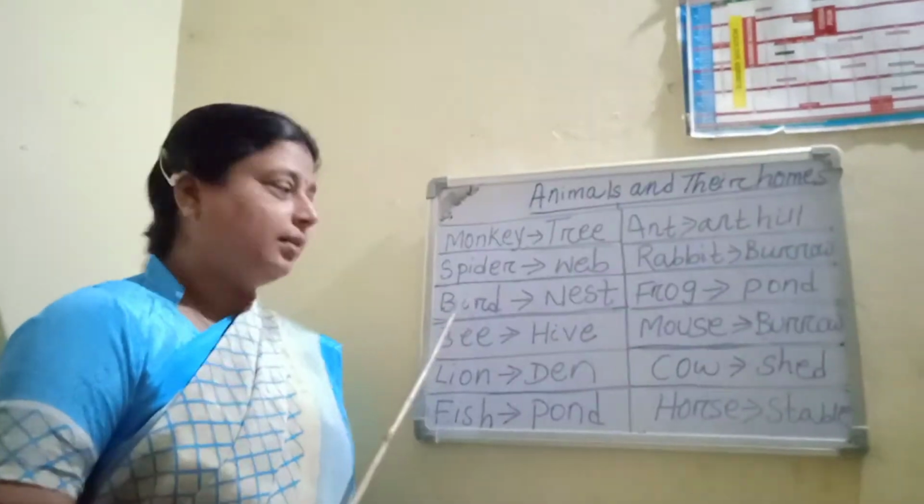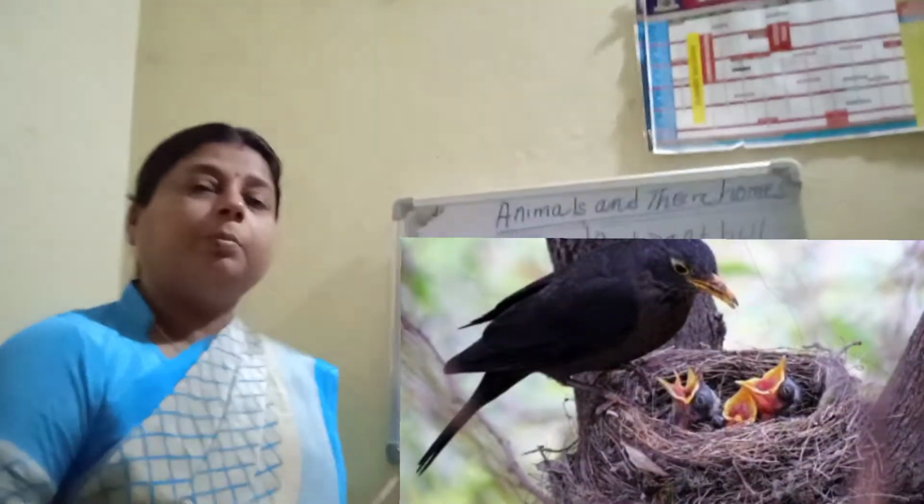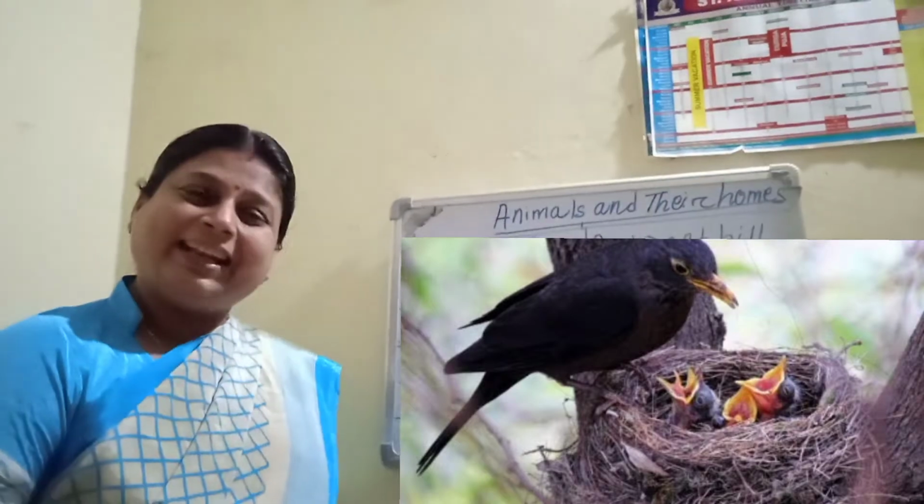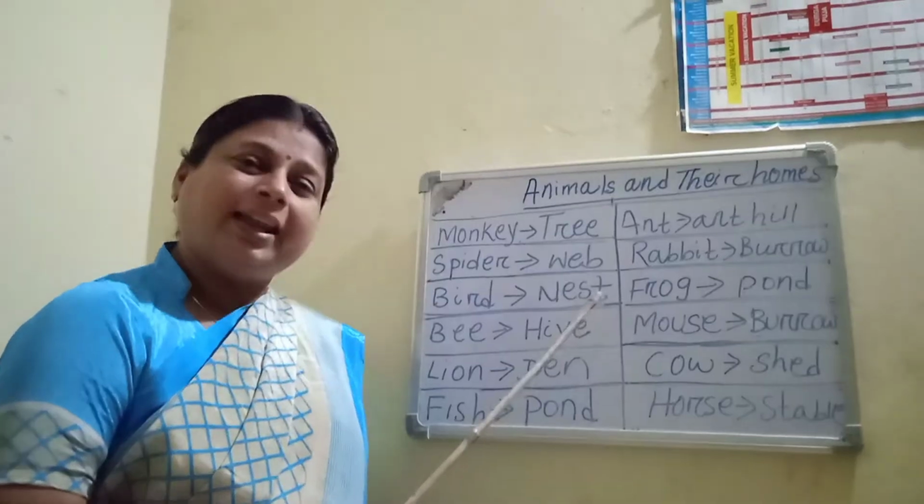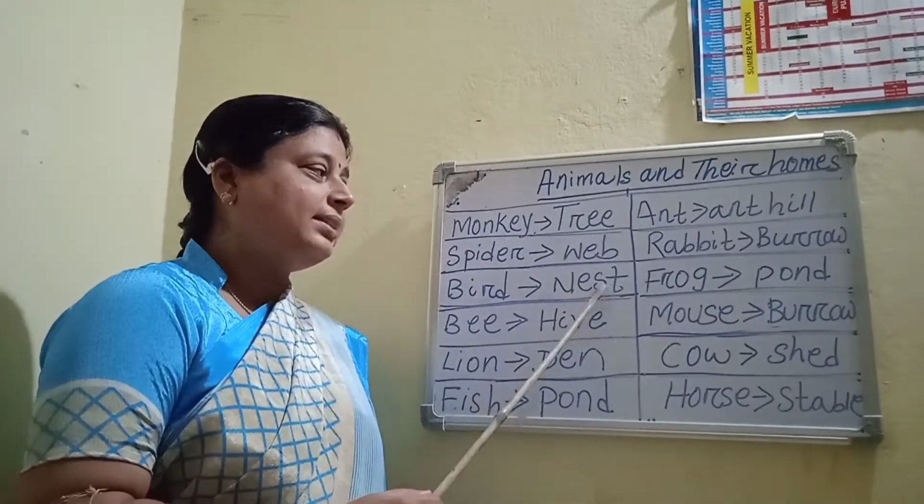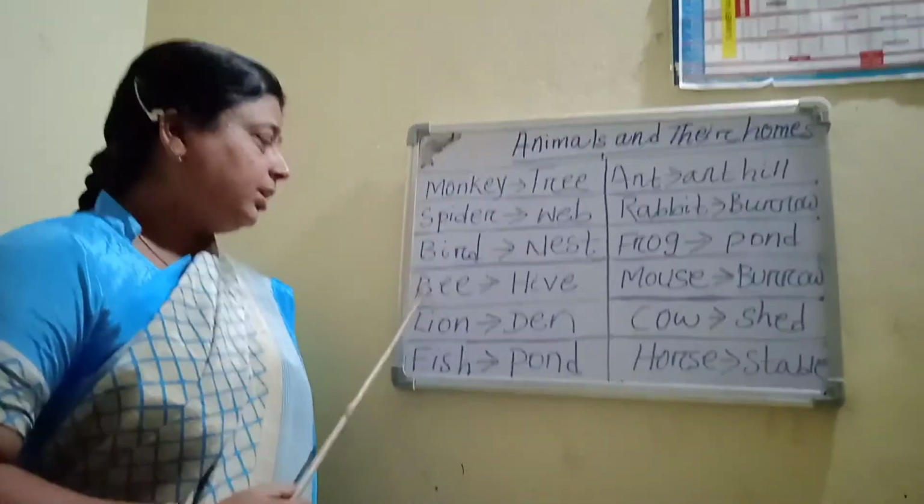Next one, bird. B-I-R-D, bird. Bird lives in nest. What is the spelling of nest? N-E-S-T, nest.